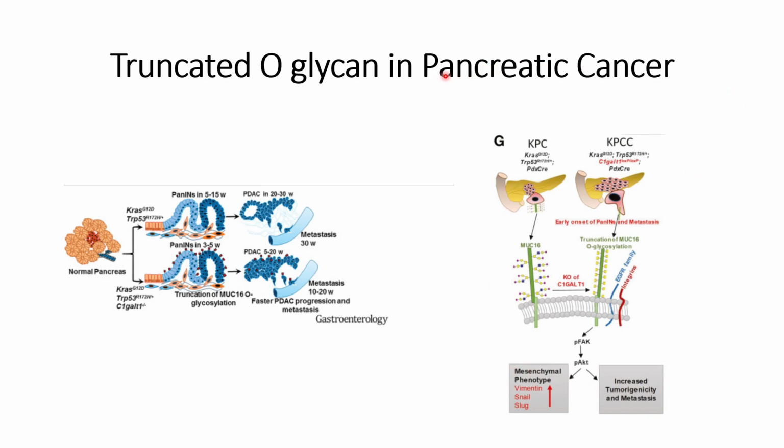So I hope you have understood how truncated O-glycans promote pancreatic cancer metastasis. If you want to understand more about the role of N-glycans in pancreatic cancer, you can go through the reference that has been provided in the description.